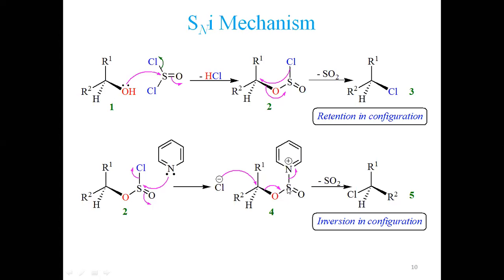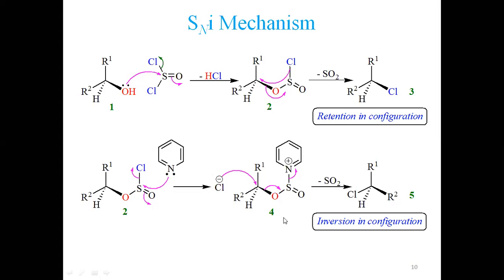This sulfur became electron deficient. It takes this electron pair off, so carbon became electron deficient, and at the same time from the totally opposite direction a chloride ion approaches. You see where the leaving group is leaving and the nucleophile is approaching. Here the nucleophile is separate and the substrate is separate. So that's why this follows the SN2 mechanism. This follows inversion in configuration, which we commonly call Walden inversion.